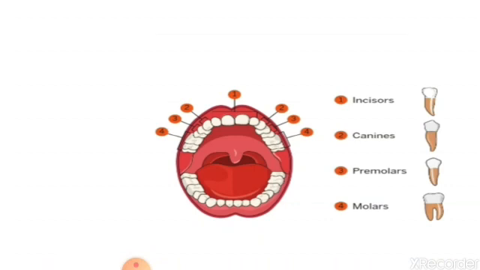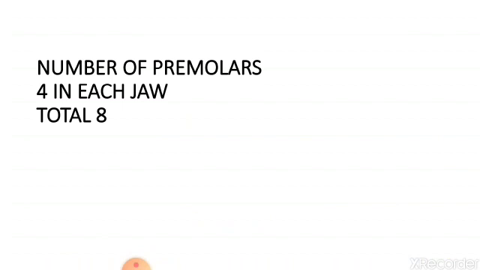Open your mouth wide and look into the mirror. Observe your teeth. You will be able to see the difference between the structure of these different kinds of teeth. Their function is also different, so their formation is also different. Number of premolars in our mouth, 4 in each jaw. There are a total of 8 premolars in our mouth.